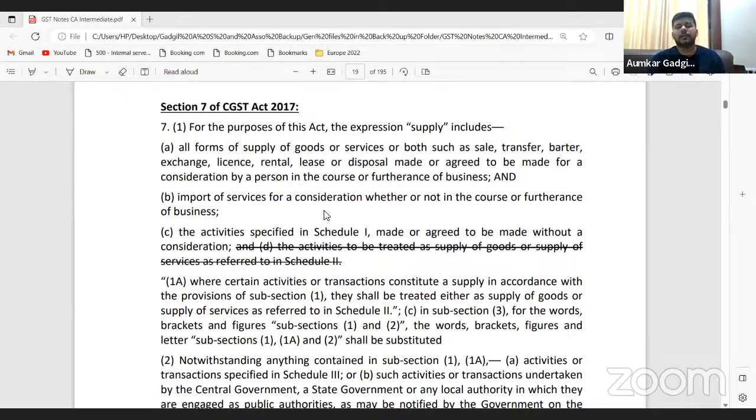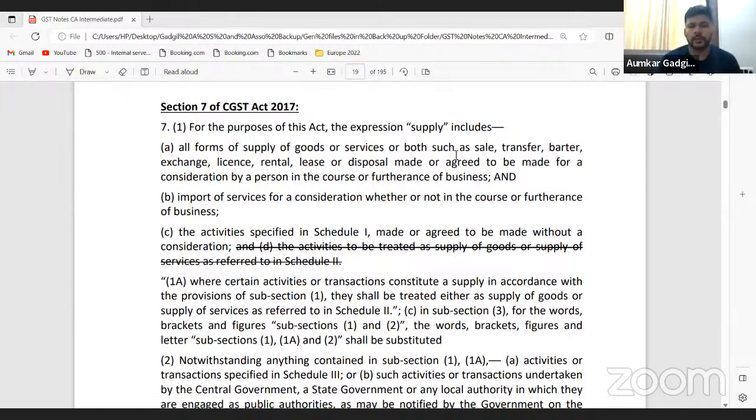Now we will discuss the next set of transactions, which are again illustratively put forward in the law. Now, for sale of goods, I said that transfer of ownership is relevant, transfer of ownership is important. For sale of services, the service provider is committing to give some service to the service recipient. So that is the principal aspect as far as sale of services is concerned. Now, the next part after sale is transfer, barter, exchange.